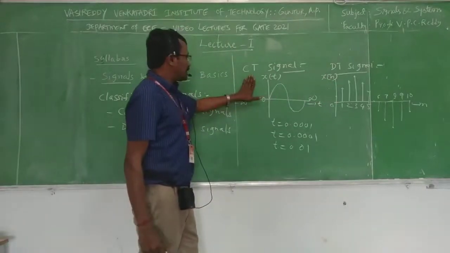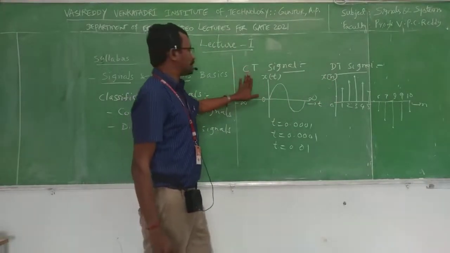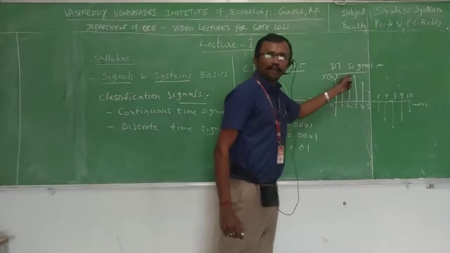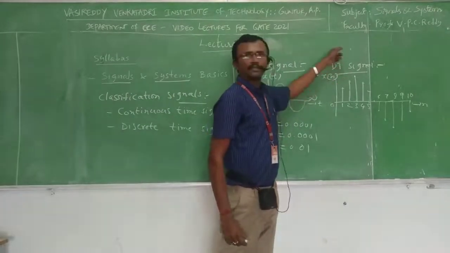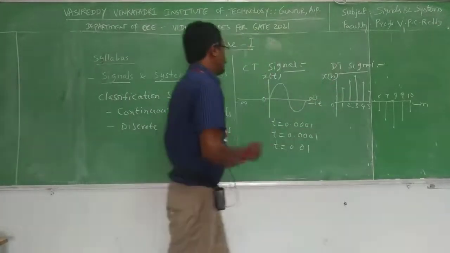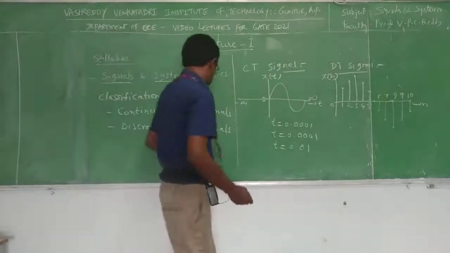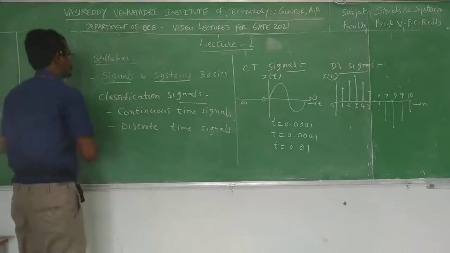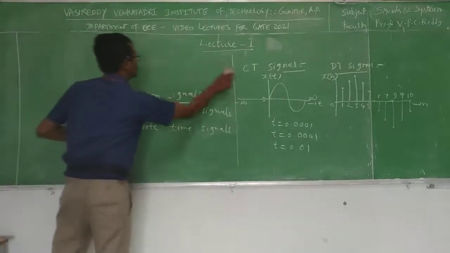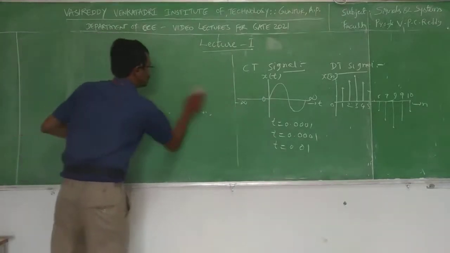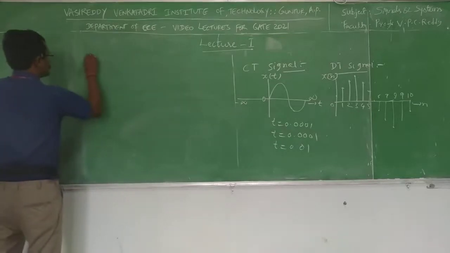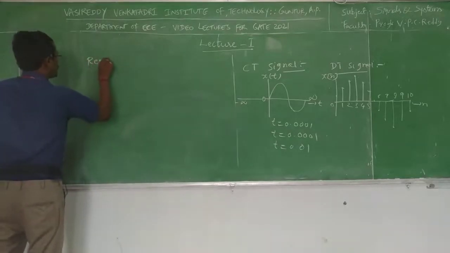Which is continuous in time, continuous in amplitude, that is continuous time signal. Which is discrete in time but continuous in amplitude, that is discrete time signal. Okay. So next we will see representation of signals.